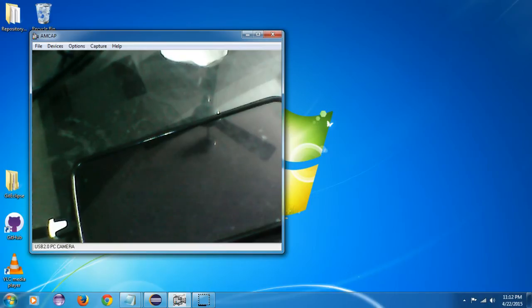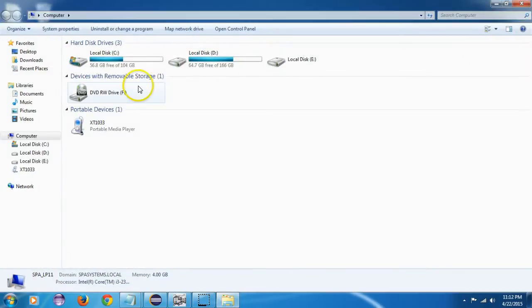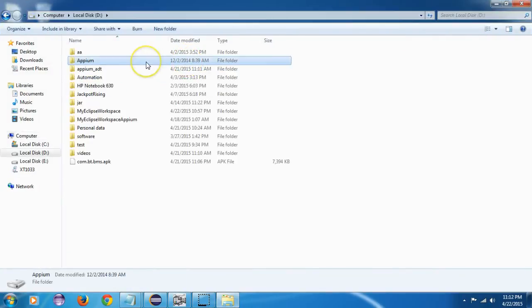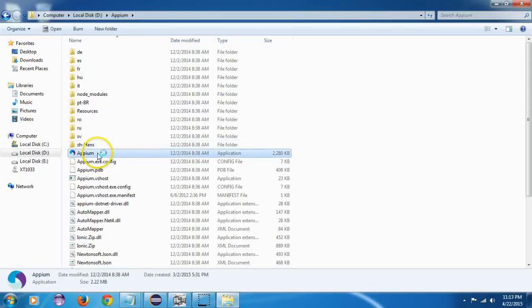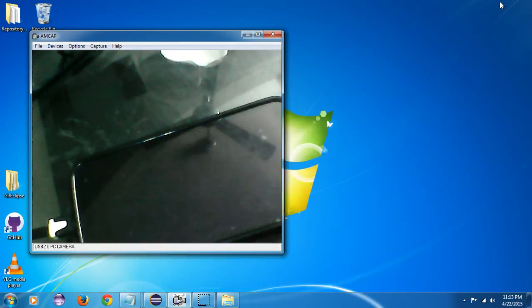I will first open the Appium. It takes time, it will be more clear.